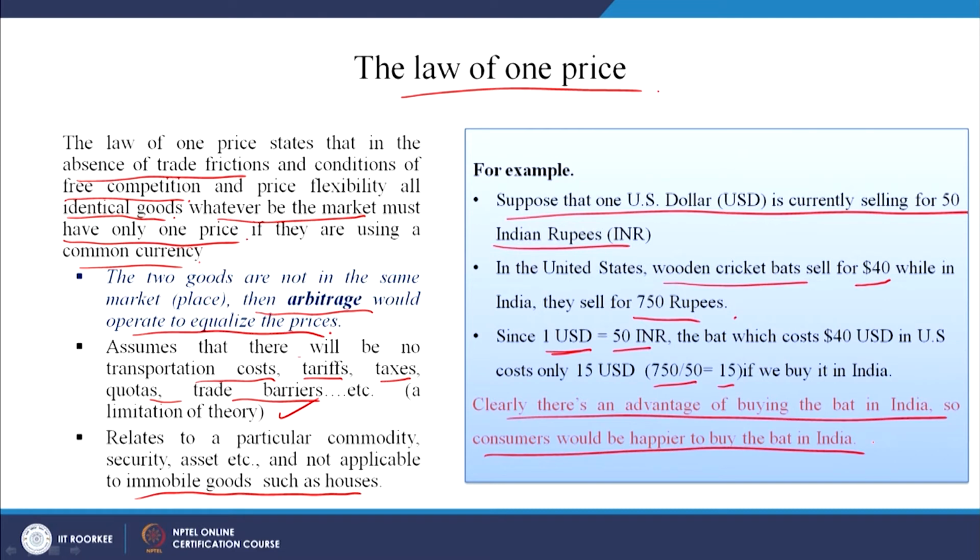This is what actually happens in the international market, this is how transactions between countries happen. For example, if the yen is cheaper, then you can buy more of the bats with the $40, or $100, whatever fixed amount, you can buy more of the products. And you can sell them maybe at a higher price in the US market. That is the difference which business people or exporters get during international transactions.